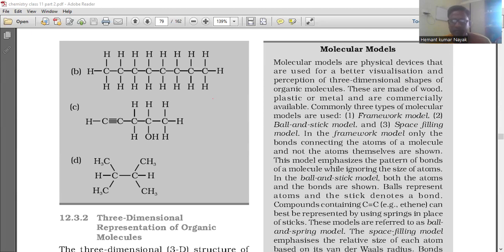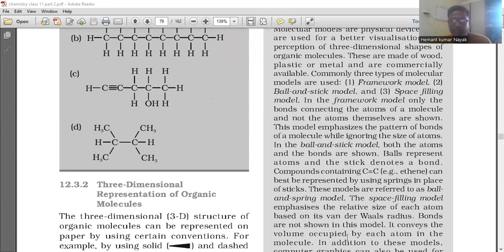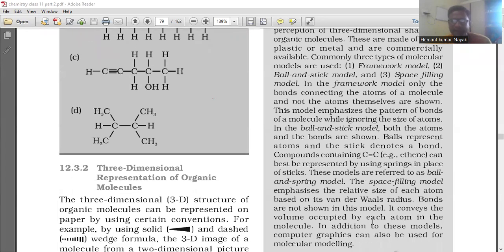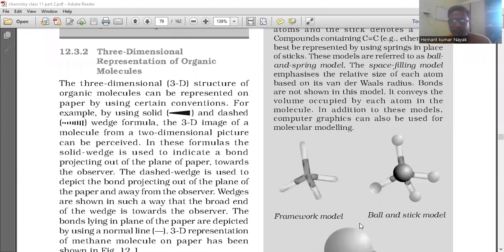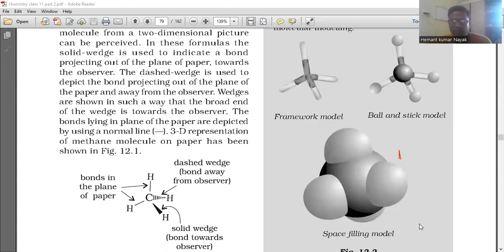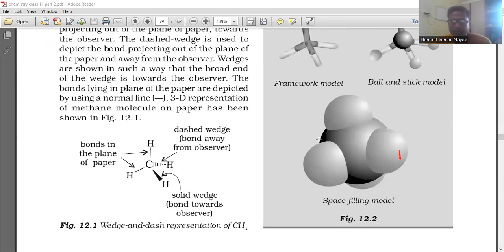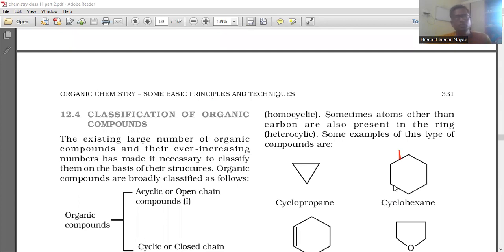The space filling model emphasizes the relative size of each atom based on the van der Waals radius. Bonds are not shown in this model. It conveys the volume occupied by each atom in the molecule. In addition to these models, computer graphics can also be used for molecular modeling. So these are some models: the framework model, you can see, and the ball and stick model, it looks like that. These are the balls, and in between balls there are sticks, like that. And the space filling model looks like that. So these are the different models.